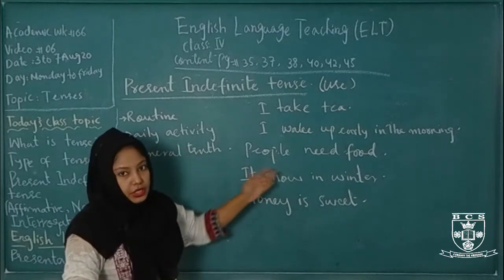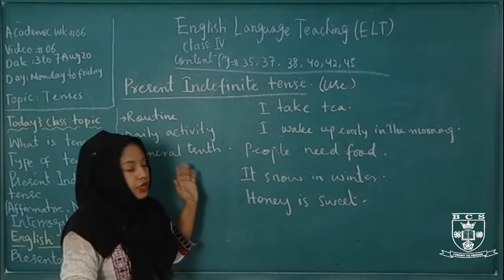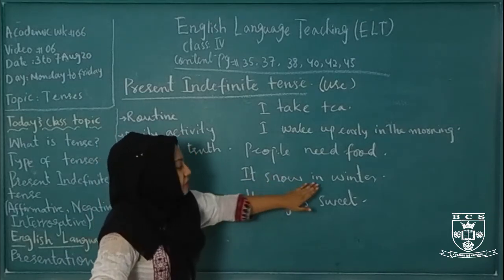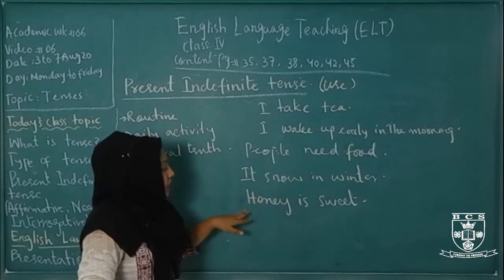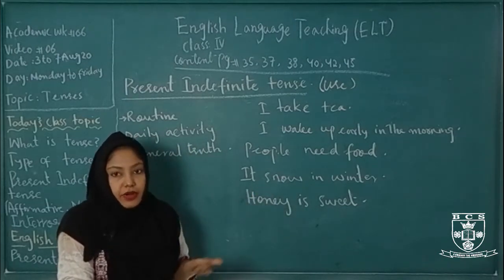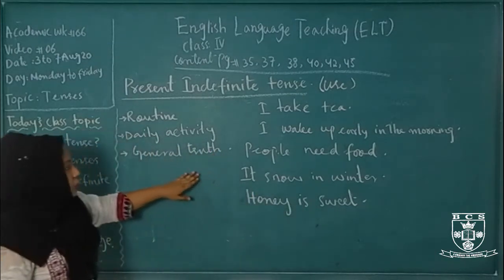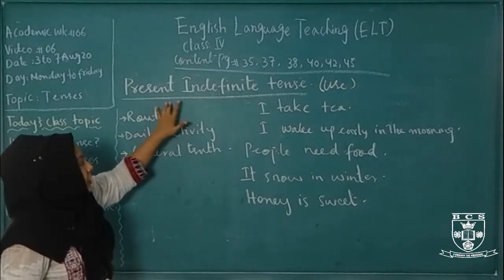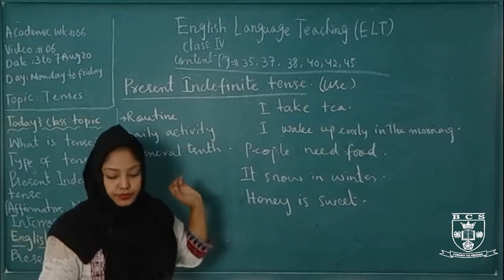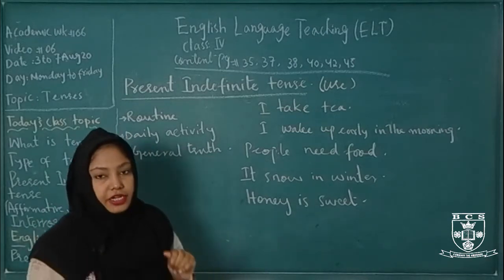People need food. It is a general truth. Obviously, we need food to stay alive. Then it snows in winter; in the winter season, it snows. Then honey is sweet. Honey जो है आपके पास हमेशा sweet होता है. It's never bitter. So this tense is used for this. Present indefinite tense is used for routine, for daily activity, and for general truth. Now come to its identification.